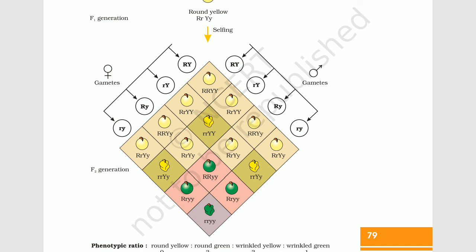But two new recombinants, that is small r, capital Y and capital R, small y, were new combinations, showing that the gene capital R is independent of the gene capital Y or small y. Similarly, the small r is independent to go with the capital Y or the small y.